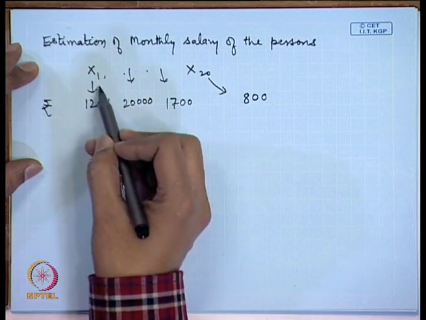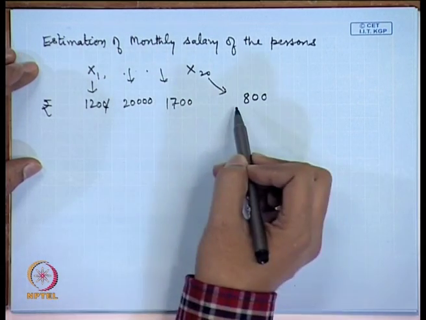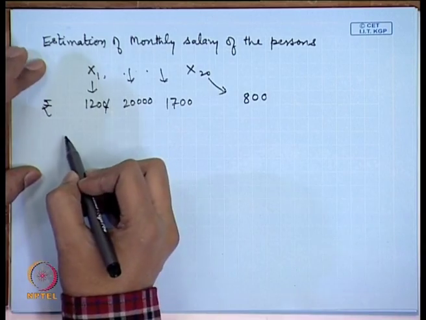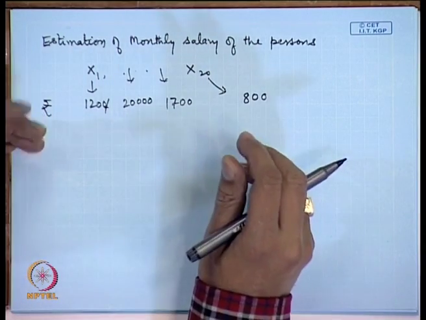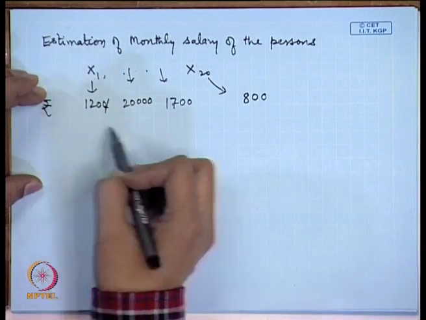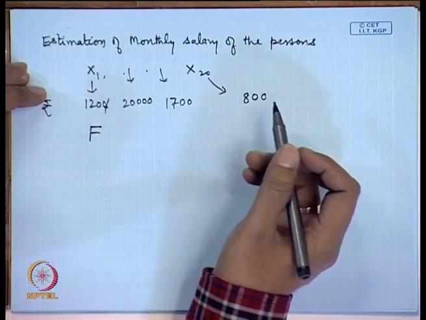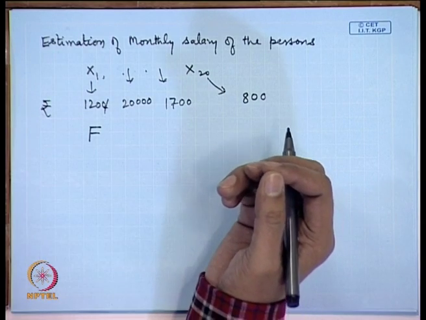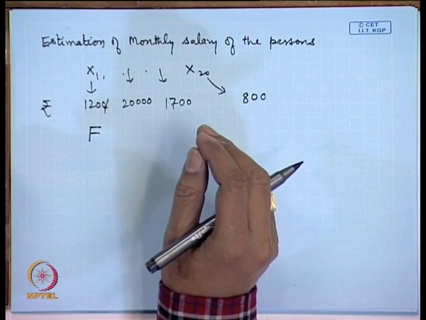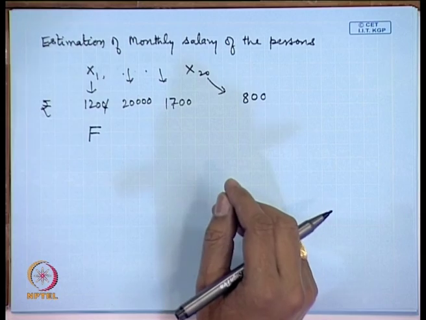So, here x 1, x 2, up to x 20 denote these values and now we may use this data to have a model. So, for example, the model may be given by certain distributions, say f; it could be a normal distribution, it could be a gamma distribution, etcetera, depending upon the actual values that have been obtained there.